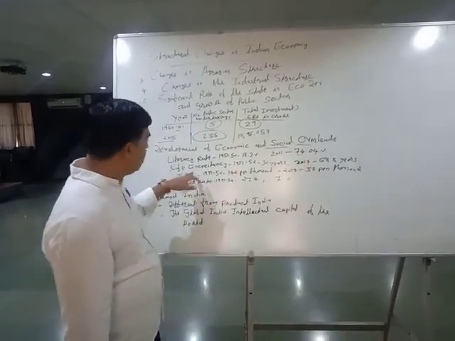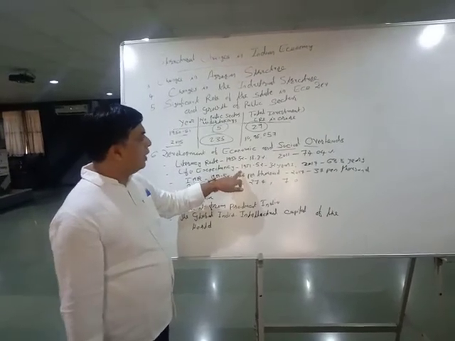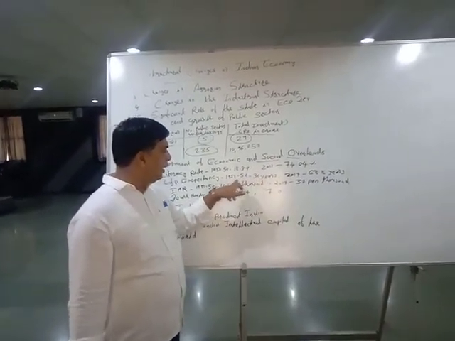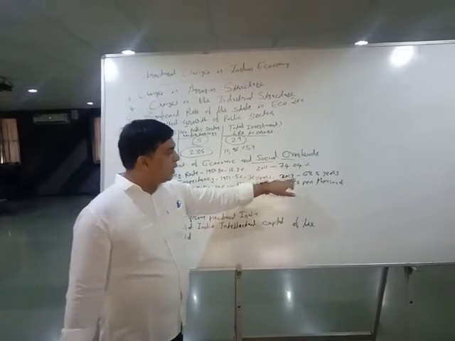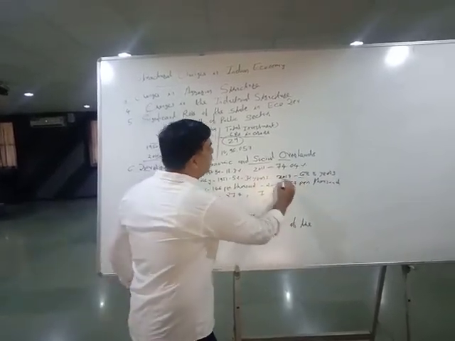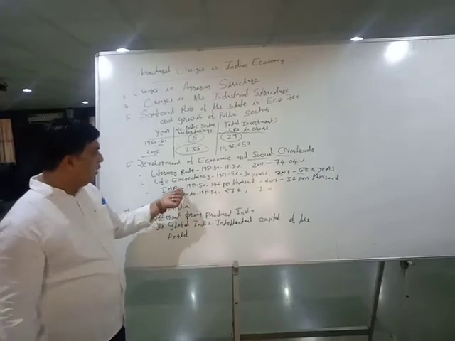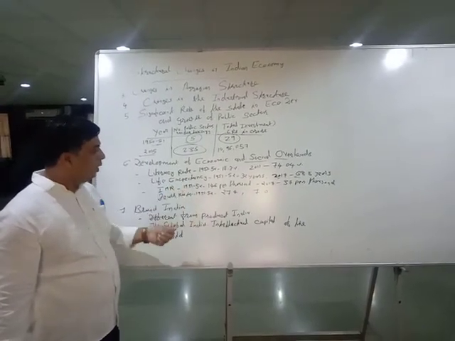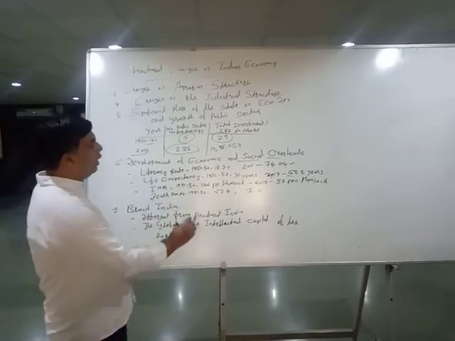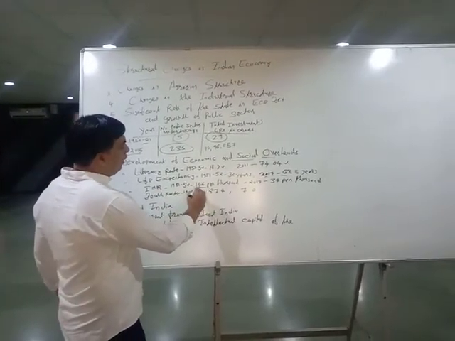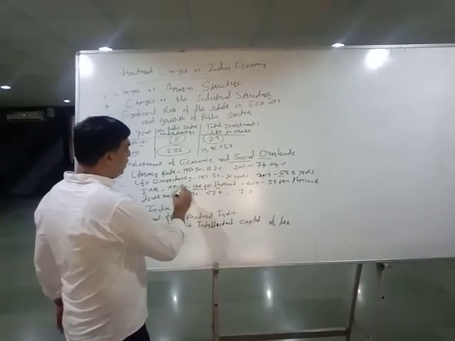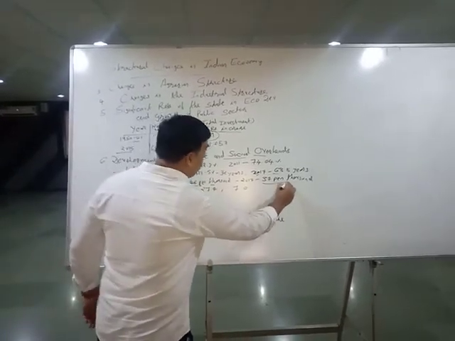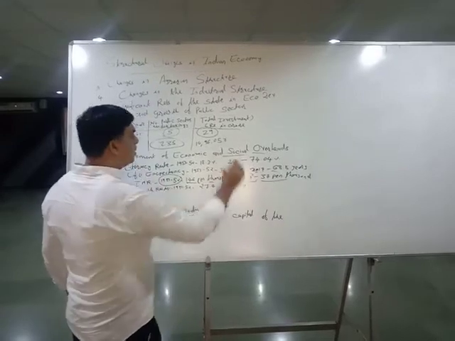74.04%. At the same time, life expectancy increased from 32 years in 1950-51 to 68.8 years in 2017. IMR, the infant mortality rate, decreased from 146 per thousand in 1950-51 to 37 per thousand in 2017.